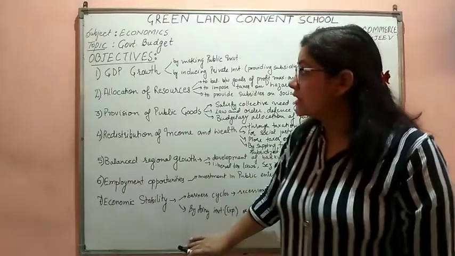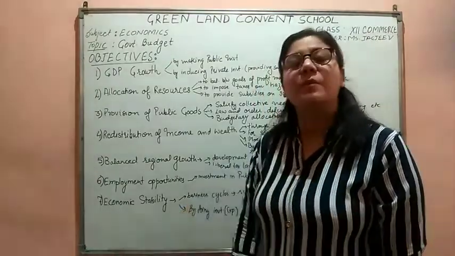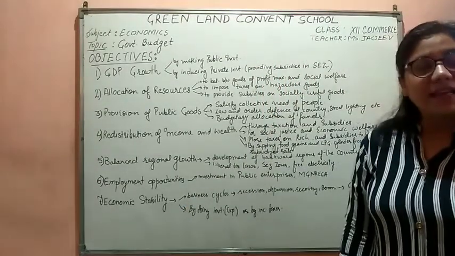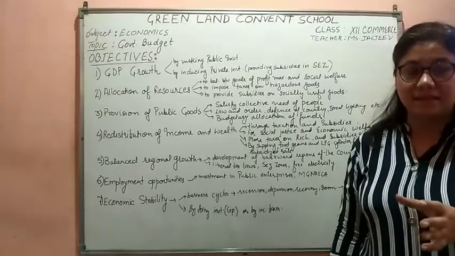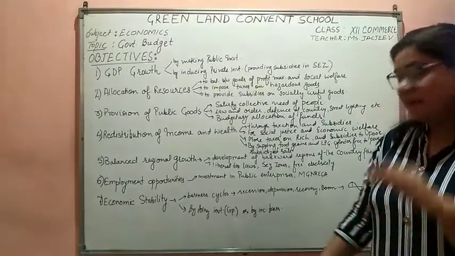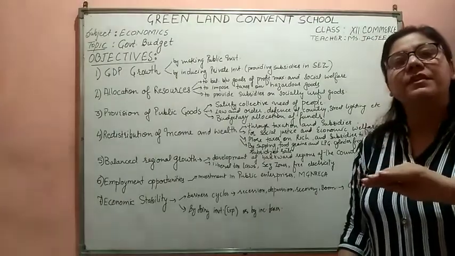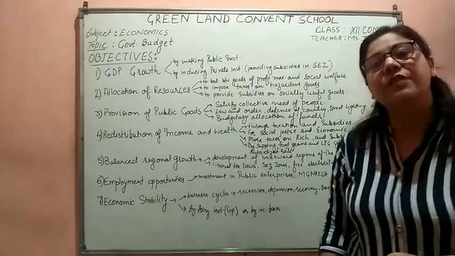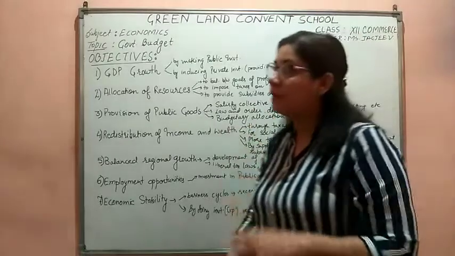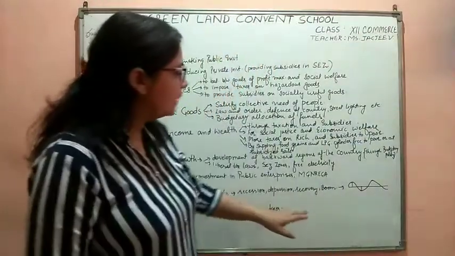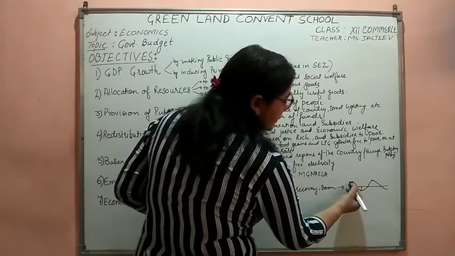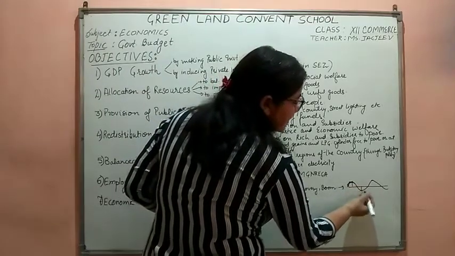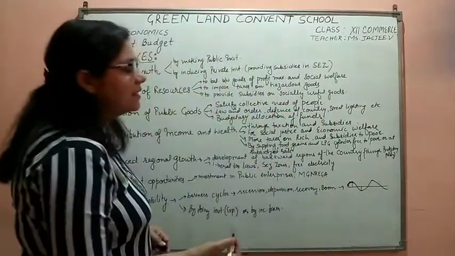The last objective of the government budget is economic stability. In an economy, there are various business cycles. We could be having a recession period, a depression, a recovery and a boom. Let's study it with the help of this diagram. This is the boom period. These are the business cycles. We are having business cycles like this.